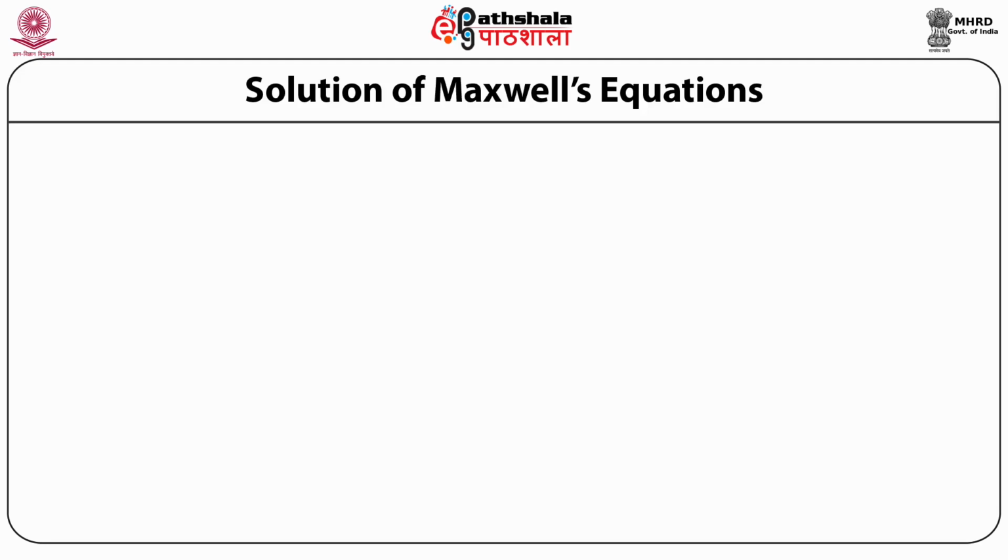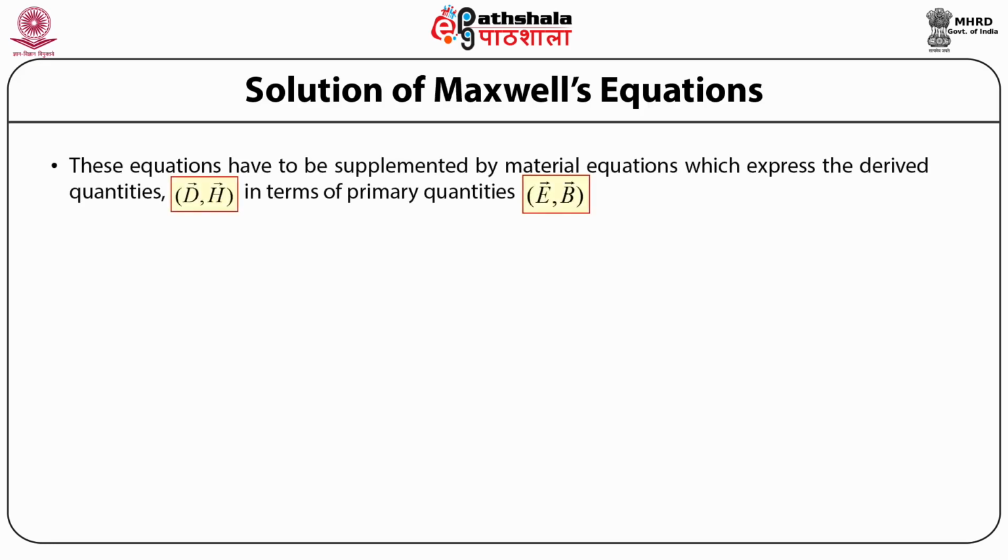When we look at the interface of two material mediums, or at the propagation of electromagnetic waves in material medium, these equations have to be supplemented by material equations which express the derived quantities, that is the electric displacement vector and the magnetic field vector, in terms of the primary quantities, the electric field vector and the magnetic field induction vector.